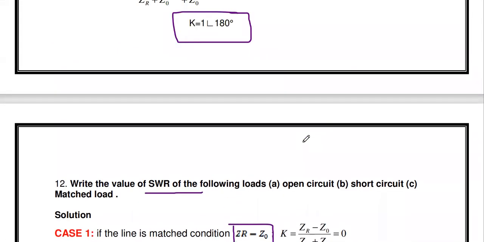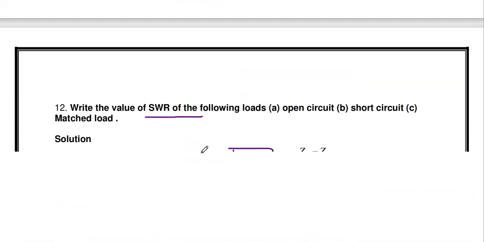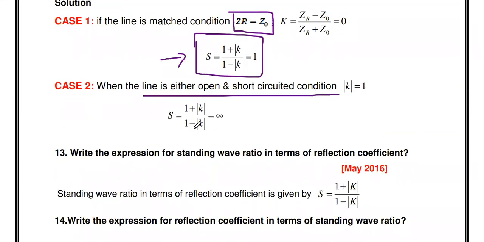Similarly, the second one: if the line is either open circuited or short circuited, what is the K value? Just now we derived it. If it is open circuited, K is 1 with angle 0. Short circuited, K is 1 with angle 180 degrees. Anyway, the modulus of K is 1. Substitute K equal to 1 in our SWR formula: (1 plus 1) divided by (1 minus 1). So the answer is infinity. So the SWR value is infinity for open circuited and short circuited lines.